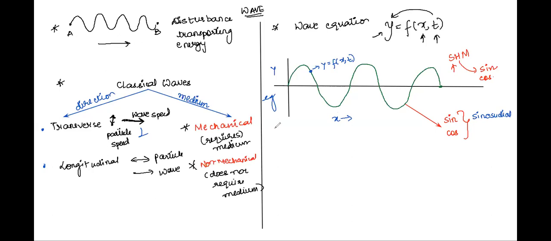But in general, you can express any wave as a function of the type y is equal to f of ax plus bt. This is the general form of the wave equation.